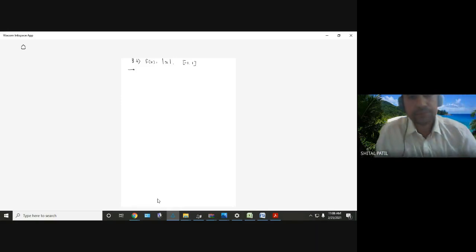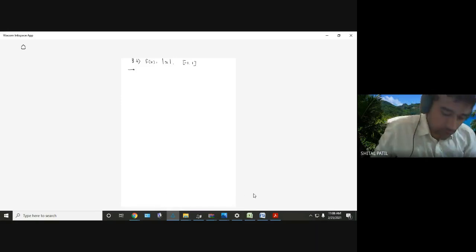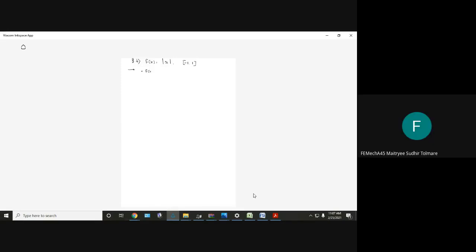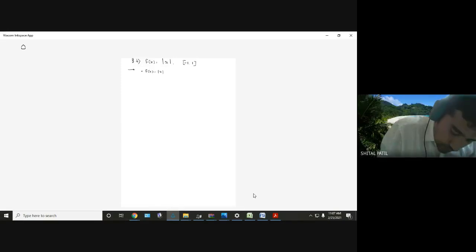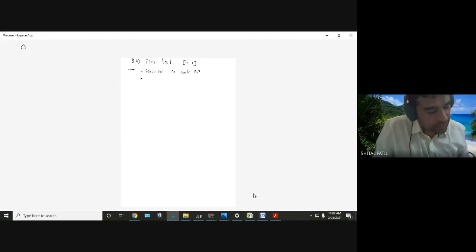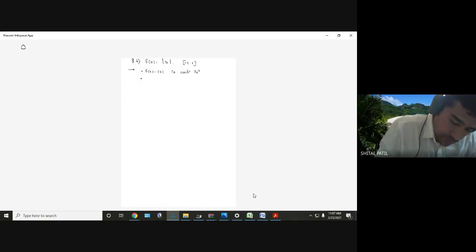What about continuity of the modulus function? f of x equal to mod x is absolutely a continuous function. Then what about differentiability? Is it differentiable everywhere?